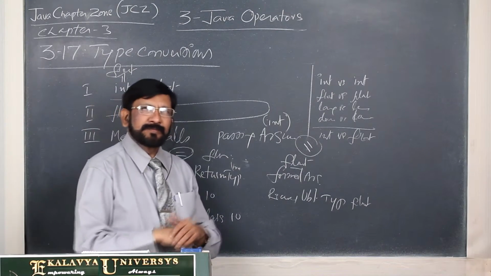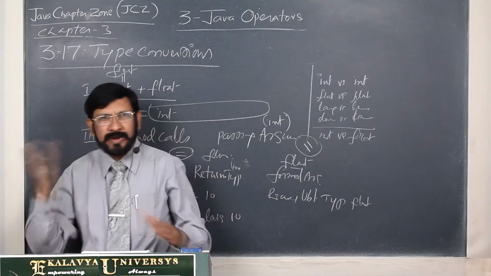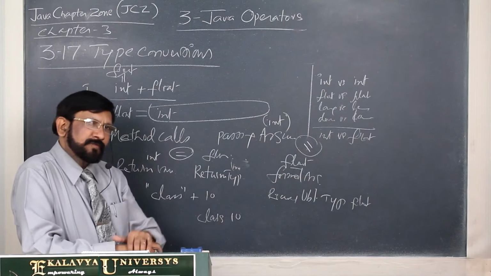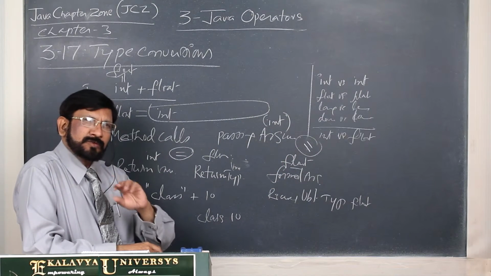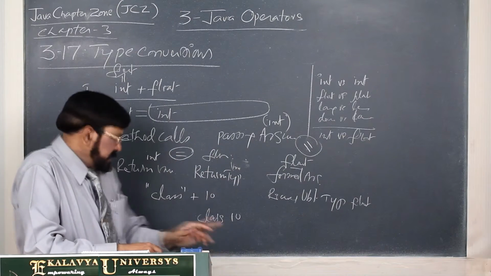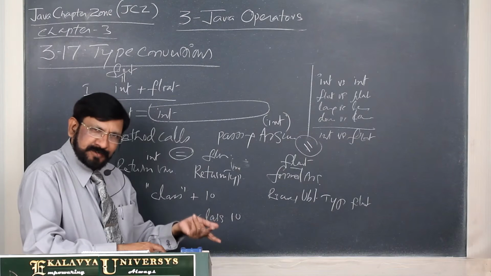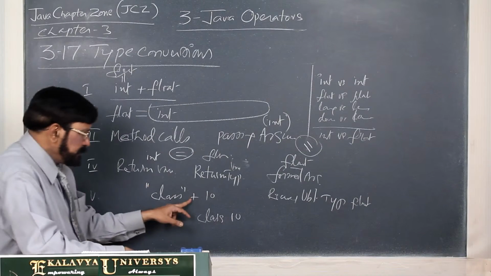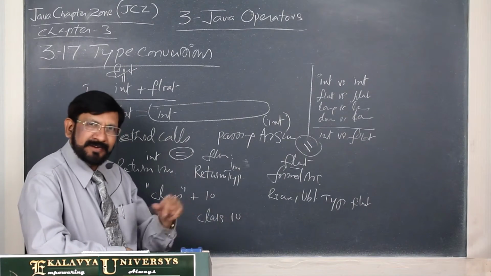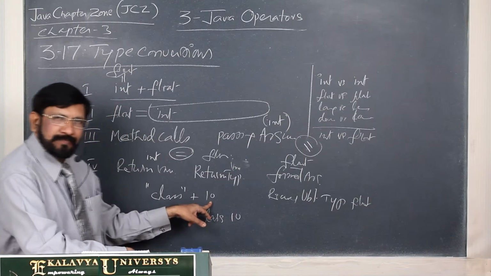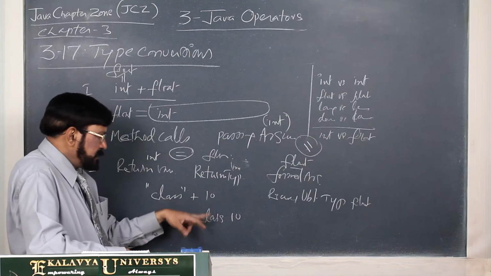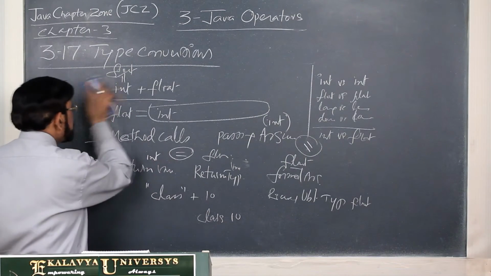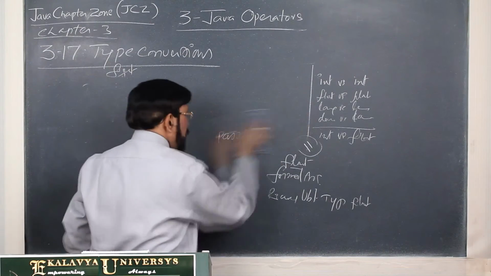In print line statements, we write strings, variables, constants, whatever is to be printed. Then what happens? All those are first converted into strings. A string is okay. This 10 is also converted as a string. Thereafter, concatenation will be done because of the concatenation joining operator, and then class 10 is the string. You must remember that. This is originally an integer literal, that is transformed as a string, and then only it is printed. In these 5 situations, type conversions happen.